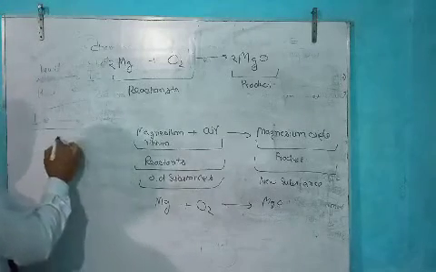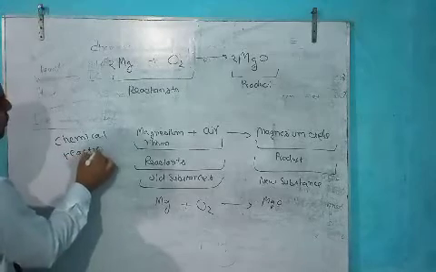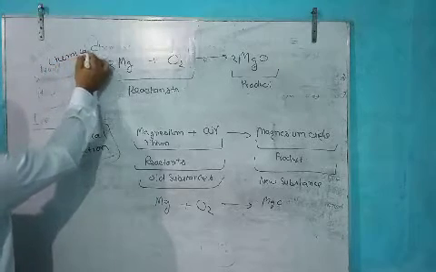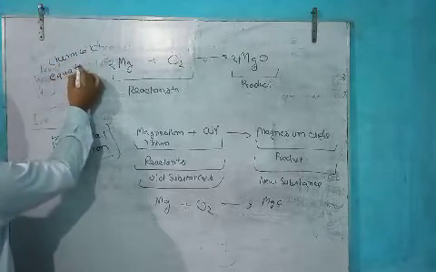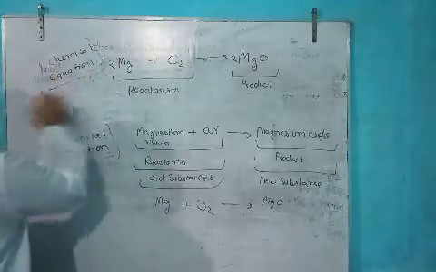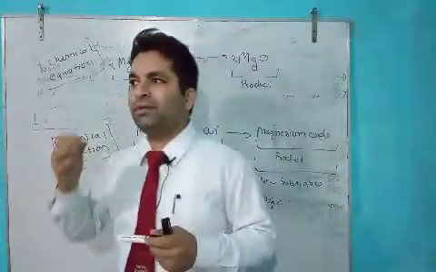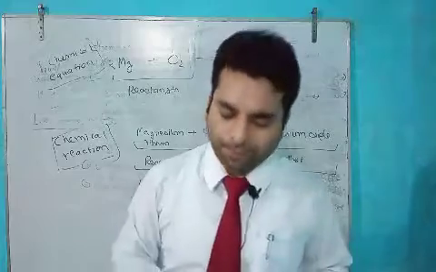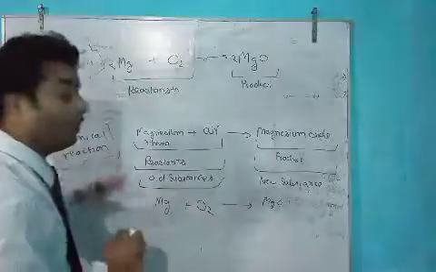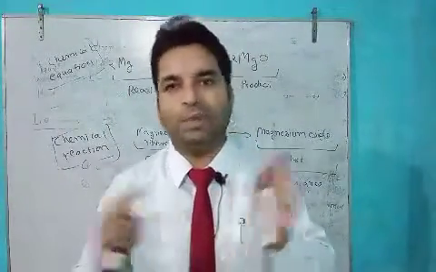So this is the chemical reaction, and this is the chemical equation. I think you understood both things. So in this lecture, you understood what are the physical changes, what are the chemical changes, what are the chemical reactions, what are the chemical equations. So here you can see why we balance a chemical equation. I think these doubts, these topics will be cleared.